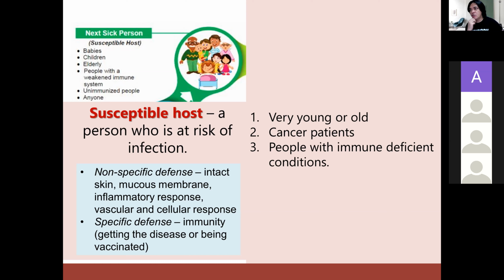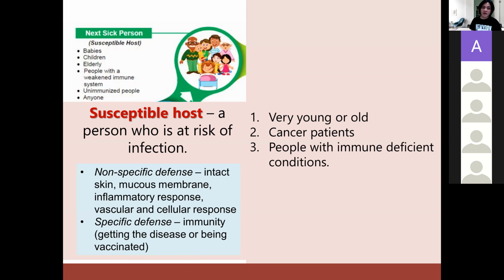That's why you would notice with this coronavirus, most of the victims are elderly. Why? Because the elderly have a weak immune system. We call them susceptible. They are at risk from infection. Who else? Babies and children are very susceptible. Why? Because their immune systems are underdeveloped. Who else? Cancer patients are also susceptible. If you have cancer, your immune system is low. And if your immune system is low, you are prone to infection.